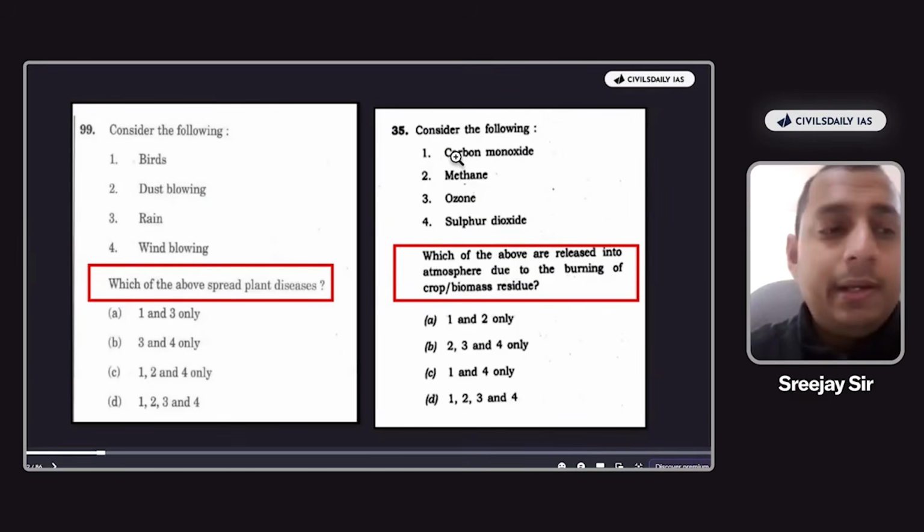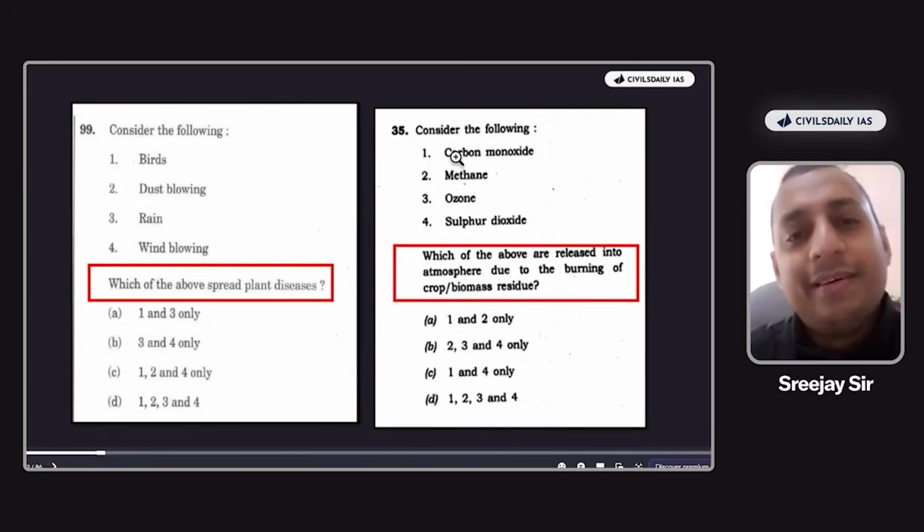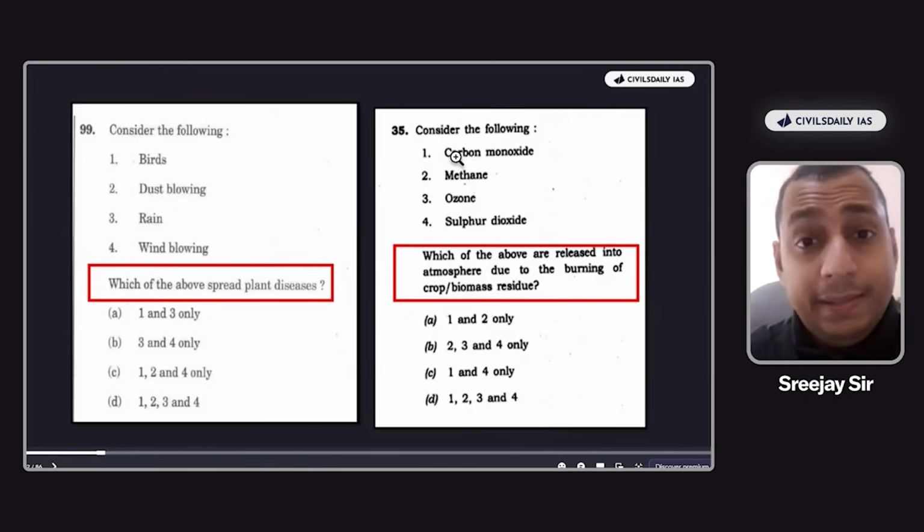But what if an IPCC report comes in 2026 and says that ozone is also released? Now what will UPSC do? Or some other research out there, probably in USA or in Japan or even North Korea, the report says that ozone is released. Then what will happen? So that is why UPSC will never take the risk, and therefore, in all these statements, all of the above will be the answer here. Okay.